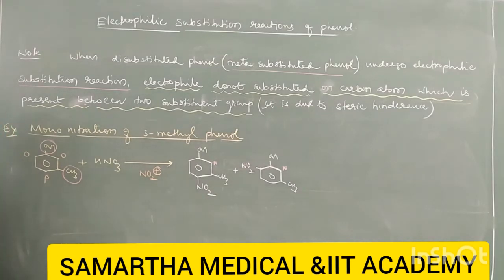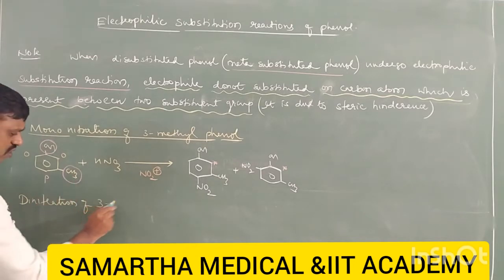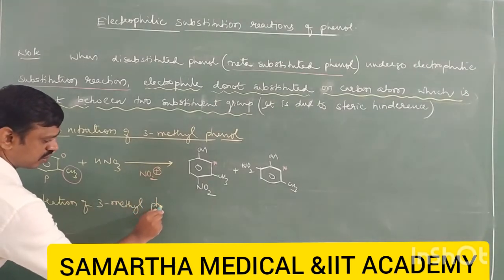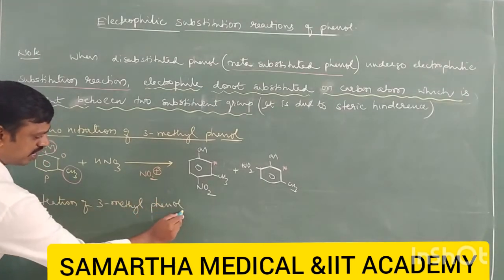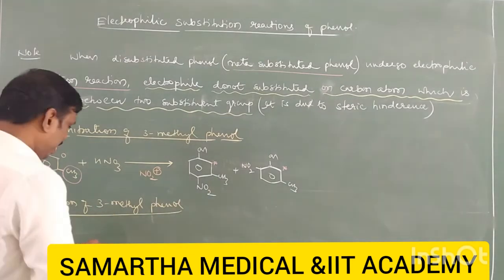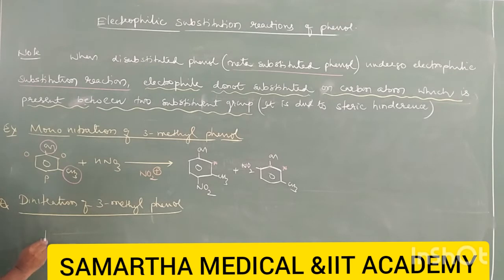Let us take one more example. This was a mononitration. Let me take a dinitration: dinitration of the same example, 3-methyl phenol. In dinitration, as we know, take the 3-methyl phenol.